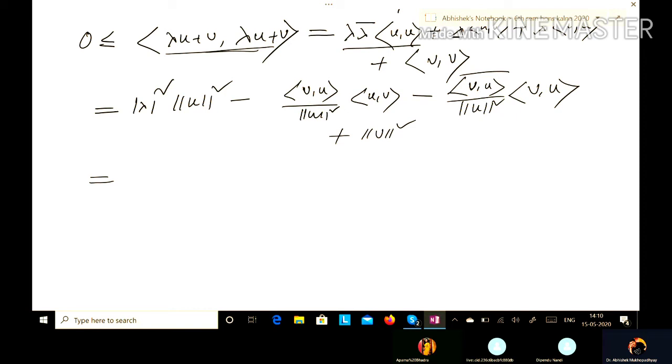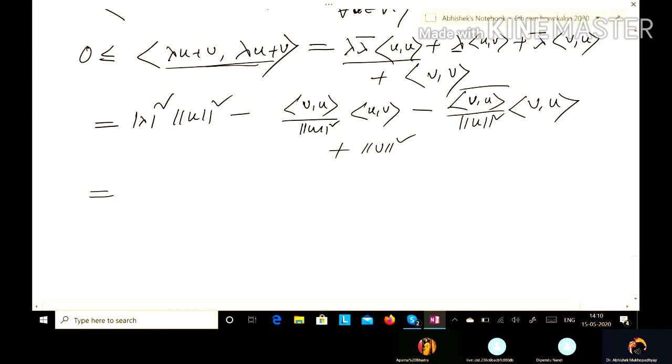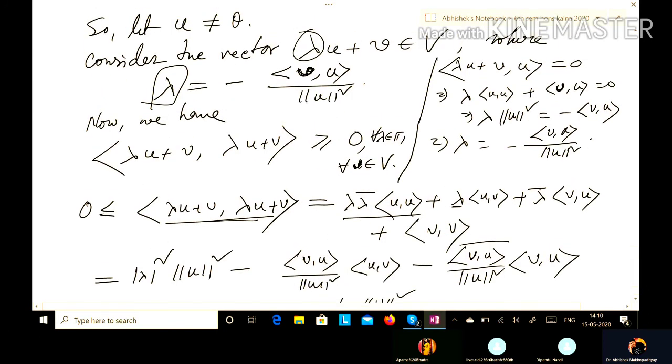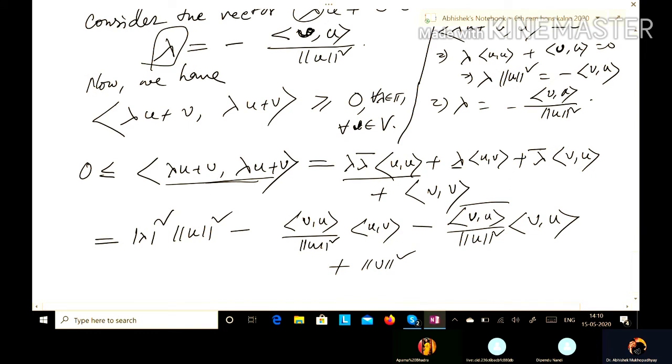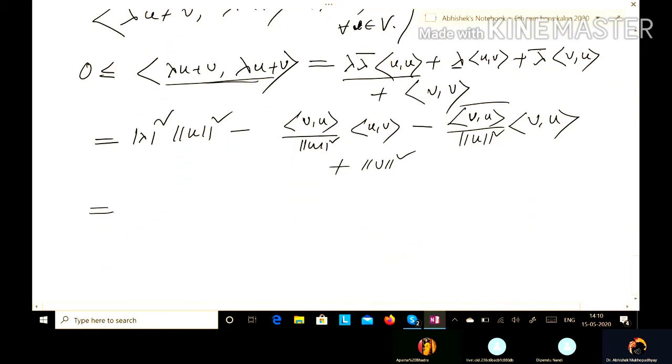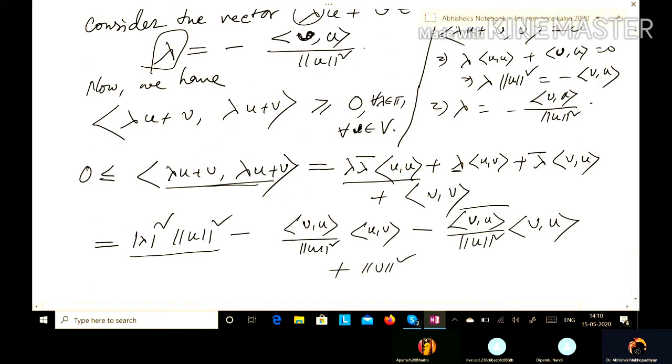So what shall we get? So from this one we will have mod lambda square.